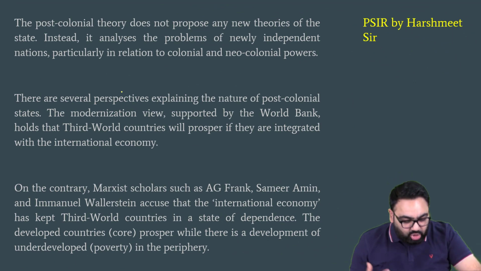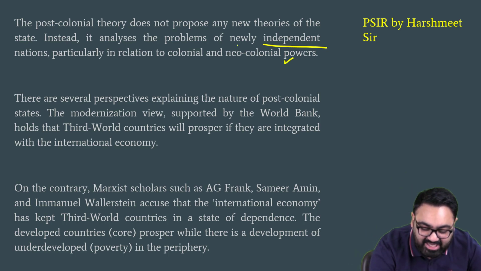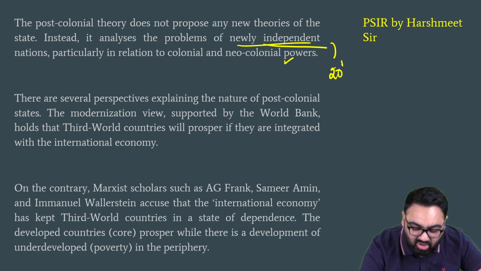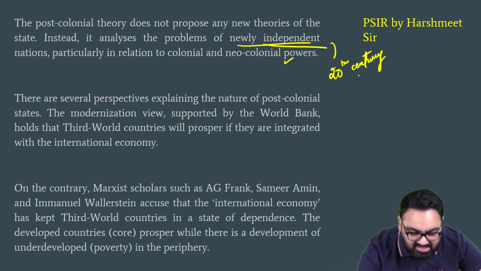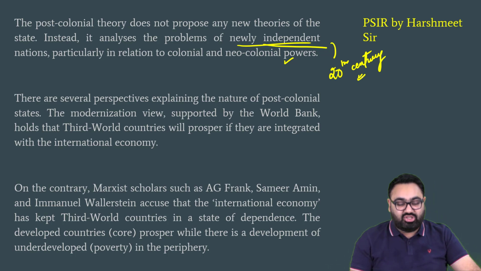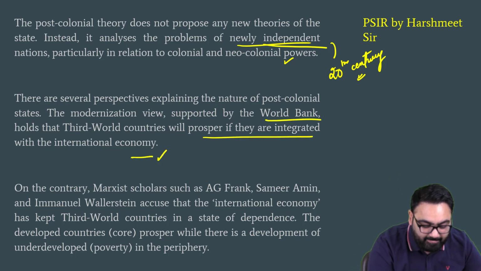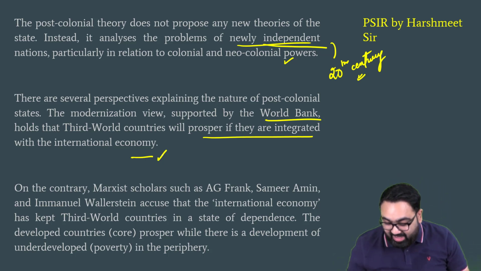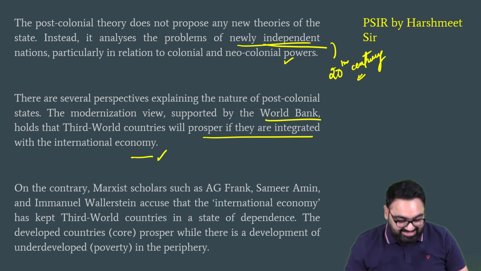So this is not really a new theory of the state. It is about analyzing how newly independent states exist. When I say newly independent, what we mean to say is the ones that got independence in the 20th century. Newly independent doesn't mean got independent just now. It just means got independence in, let's say, the 20th century. So their idea of how they are still being controlled by the major powers in the world, now indirectly through institutions such as the World Bank, IMF, UN, etc., that make sure that any prosperity of the third world or any prosperity of the developing world only happens after the developed world has said yes.